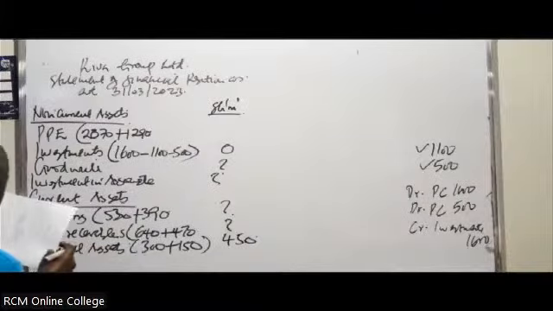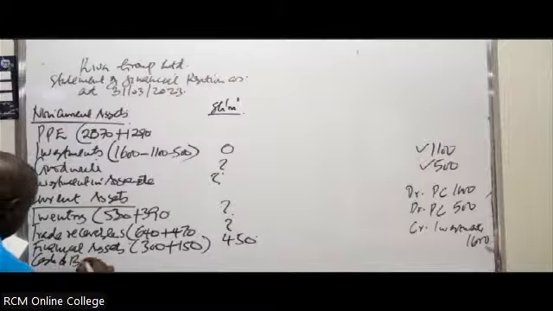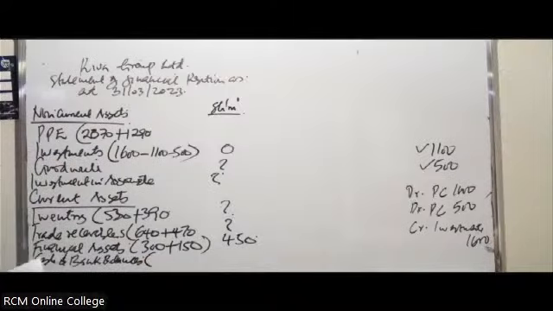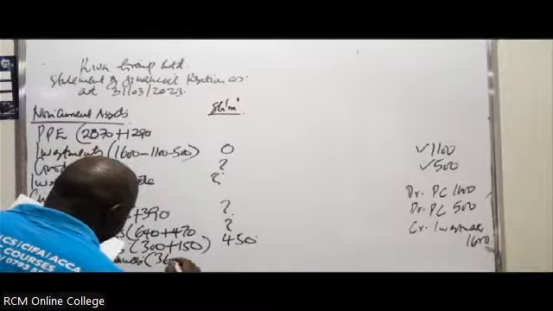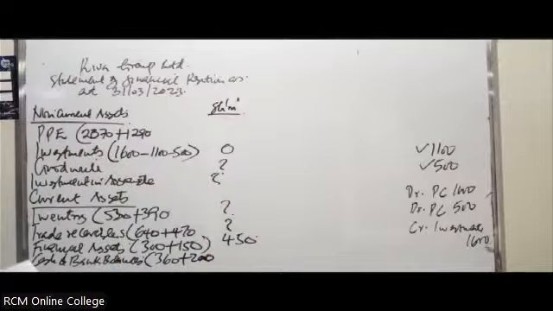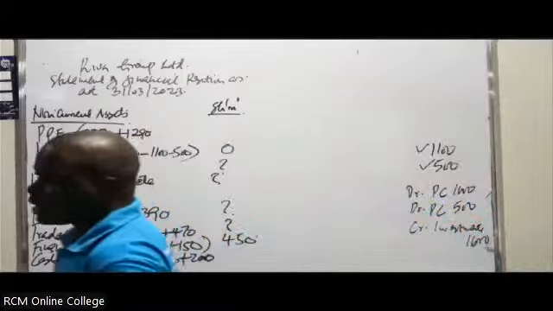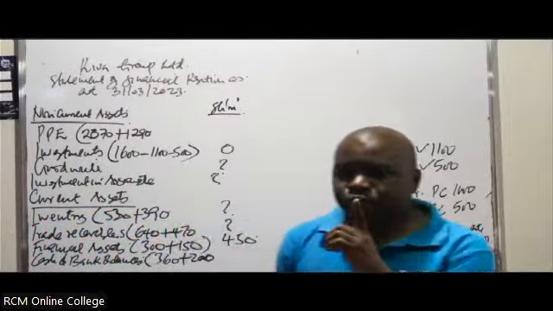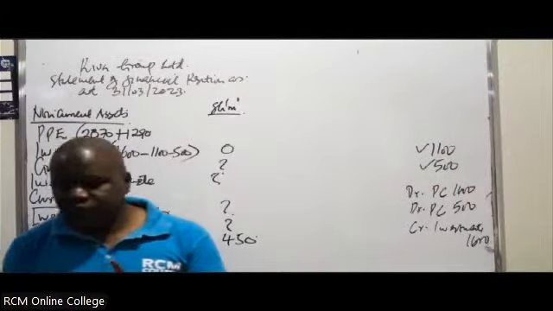We go to the next item, which in this case, we got cash and bank balances. I don't know whether you're able to see that. I think you can be able to see. We have in this case what? 360 plus 200. Who can be able to tell us? This one will be affected by what? There's an item you had already mentioned to me. There's a cash in transit, which was an amount of how much? So it was an amount of 20.